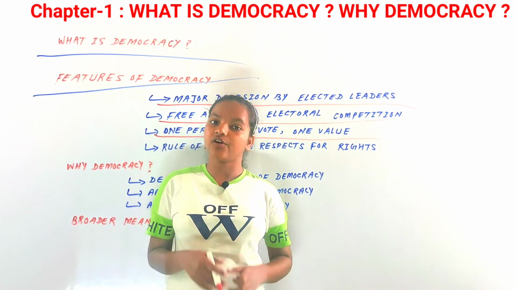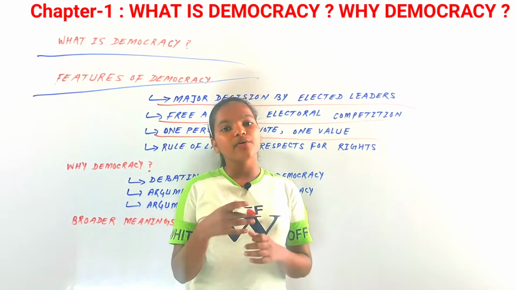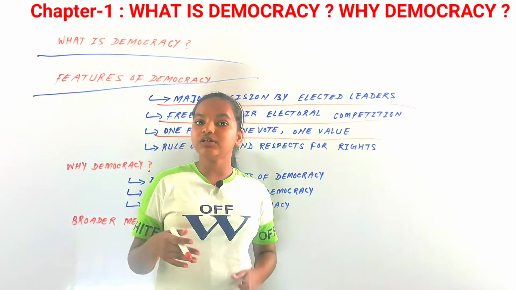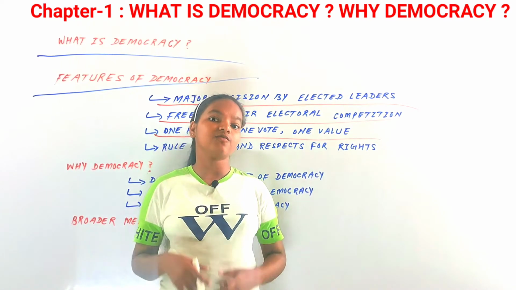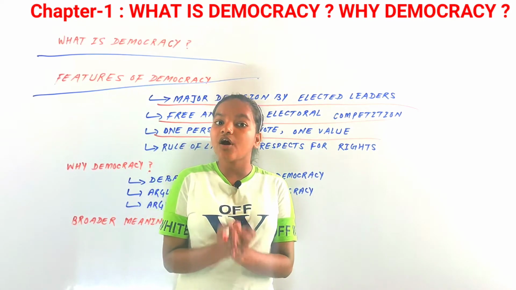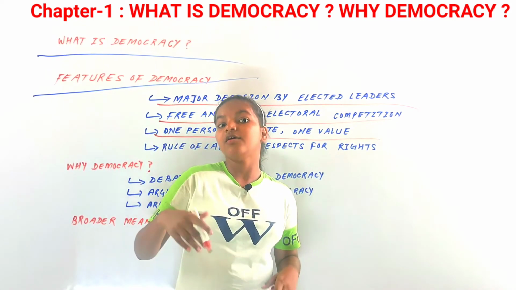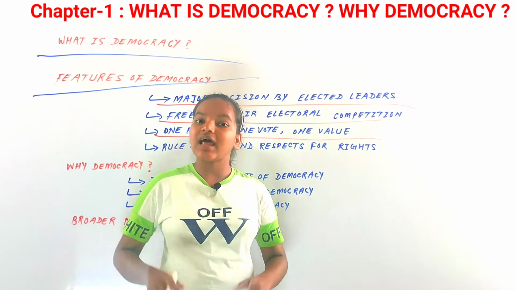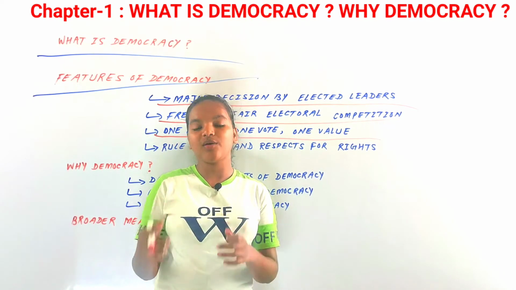So the third feature of democracy could be, in a democratic form of government, each person has one vote, and each vote has one value. So there should not be any difference among the values of the votes of each person. So that is our third feature of democracy.